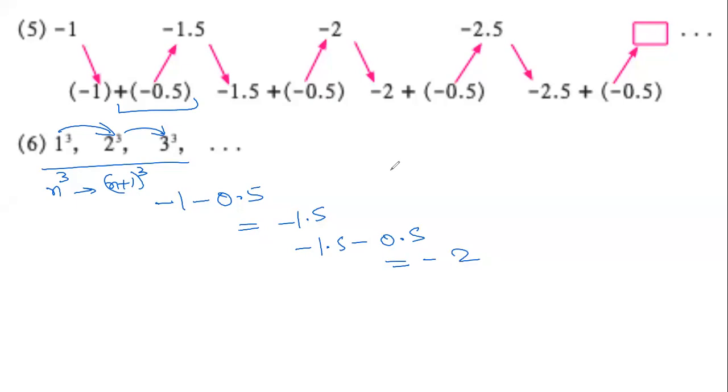So in some sequences, there is a definite rule that connects the terms, so we can identify the next term. And those sequences are called progressions. The 6 sequences that we saw here are all progressions because there is a definite relationship between the terms. It's not changing. It is not random. Sometimes it is addition, sometimes subtraction, sometimes multiplication.